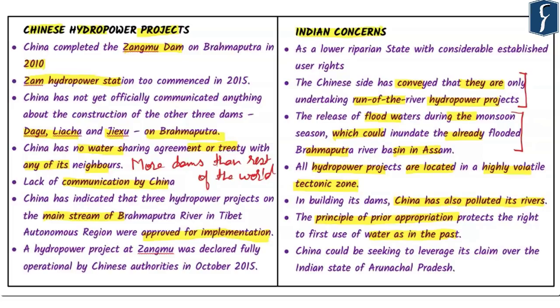Another important concern of India is the claim of China on Arunachal Pradesh. By building dams, especially near the Great Bend, after which the river flows into India through Arunachal Pradesh, China could be seeking to leverage its claim over the Indian state of Arunachal Pradesh. So these are a few concerns that India has raised in terms of Chinese hydropower projects.